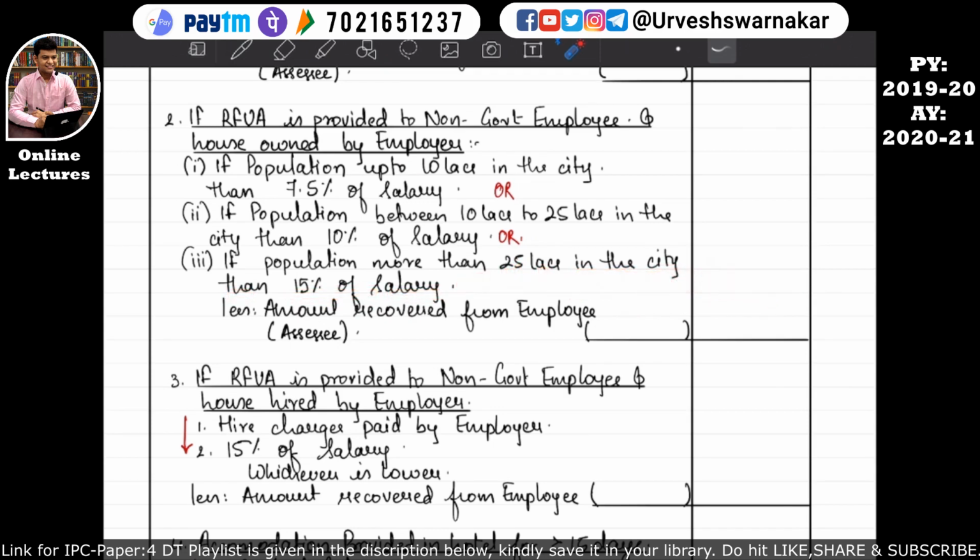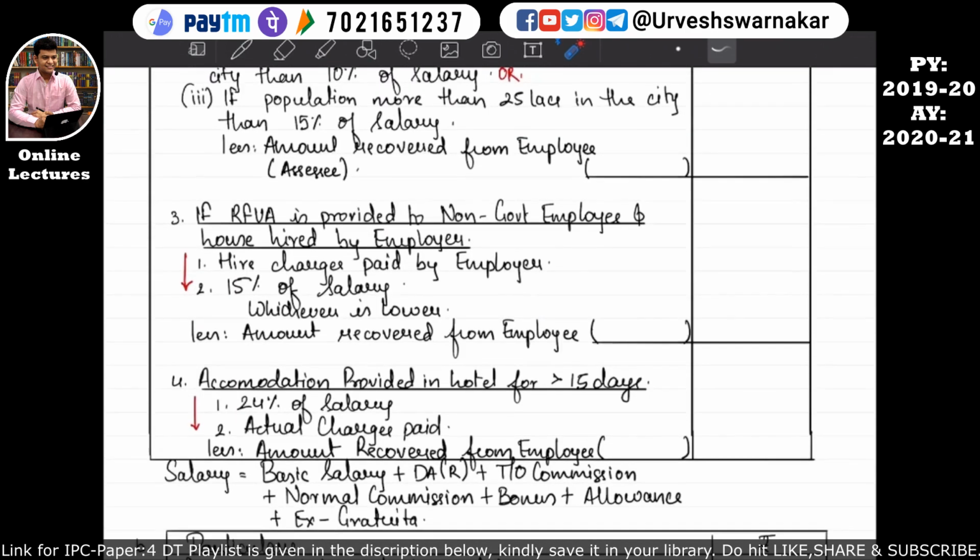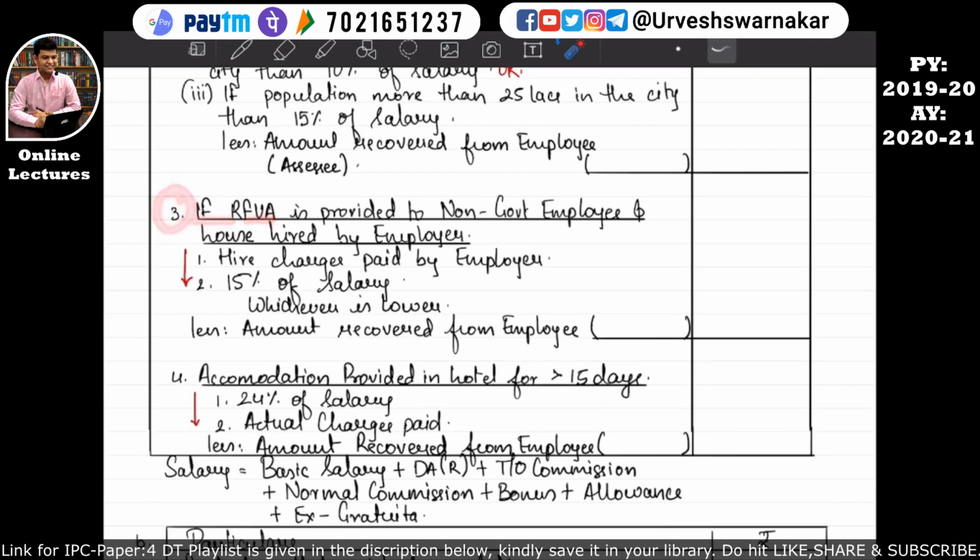So whatever amount is derived with the help of this formula will be considered over here, and it will be further reduced by the amount recovered from the employee. I hope this is quite clear. But what if the rent-free unfurnished accommodation is provided to a non-government employee and the house is hired by the employer? That means the house is not owned by the employer.